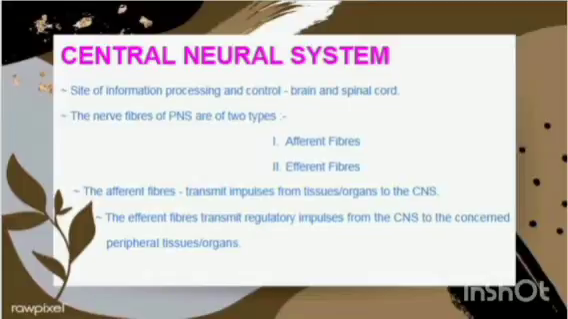There are two nerve fibers of the PNS, which are afferent fibers and efferent fibers. The afferent fibers transmit the impulses from tissues or organs to the central nervous system, whereas the efferent fibers transmit regulatory impulses from the CNS to the needed peripheral tissues or organs.